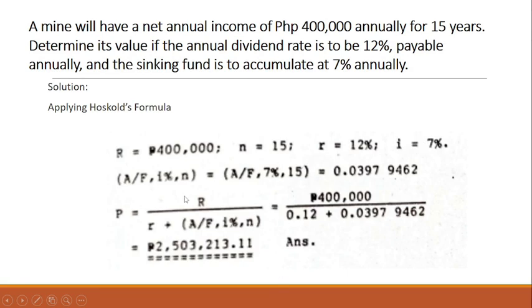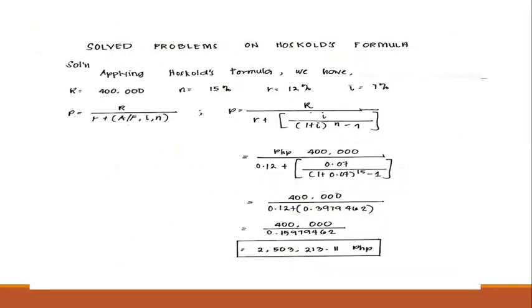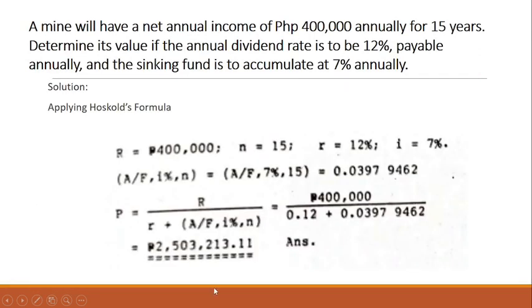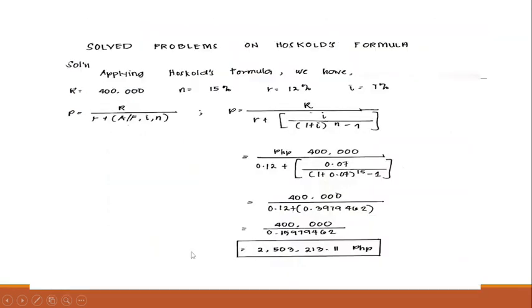Now, utilizing Hoskold formula, here is the detailed solution. Here it is, Hoskold formula. Then the functional notation, the formula corresponding to functional notation is I over 1 plus I raised to the power of n minus 1, then substitute the given, then calculate the equation, then we arrive at the amount of 2,503,213.11. Let's check on the answer from the book, then it's correct. So this is the more detailed solution for that problem.